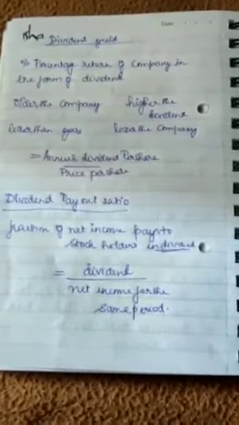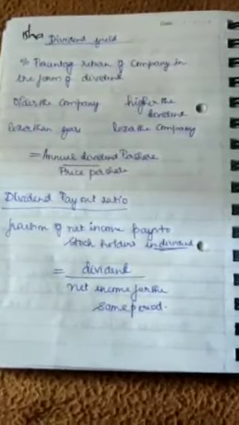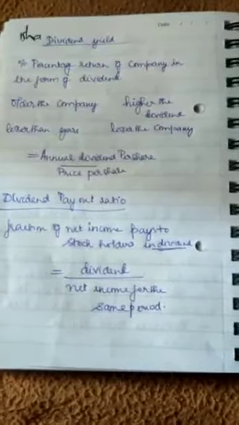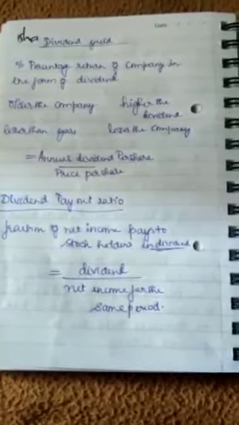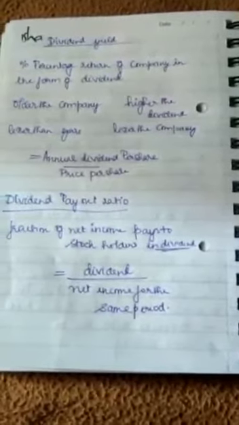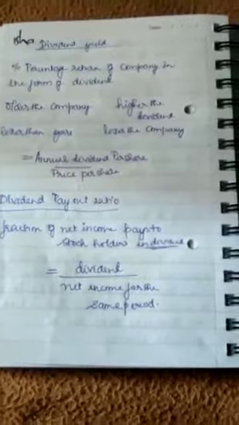Next is dividend payout ratio. It is the fraction of net income paid to shareholders. That is how much the shareholders are being paid. It is dividend divided by net income for the same period. That is called the dividend payout ratio.